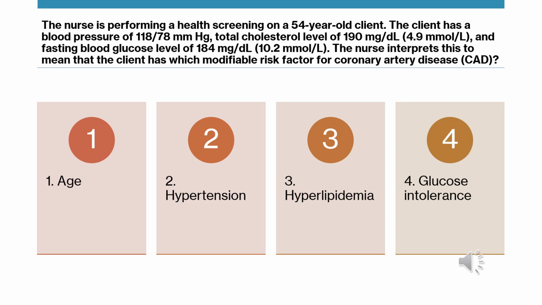Now, what about glucose intolerance? So their blood glucose level is 184. What is a normal blood glucose? And it's fasting. Fasting blood glucose, the American Diabetes Association wants you to be between 70 and 100. Fasting means you have not eaten for at least 10 hours. So a fasting normal blood glucose would be 70 to 100.